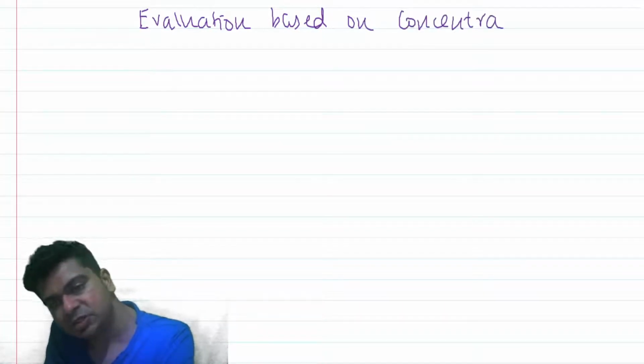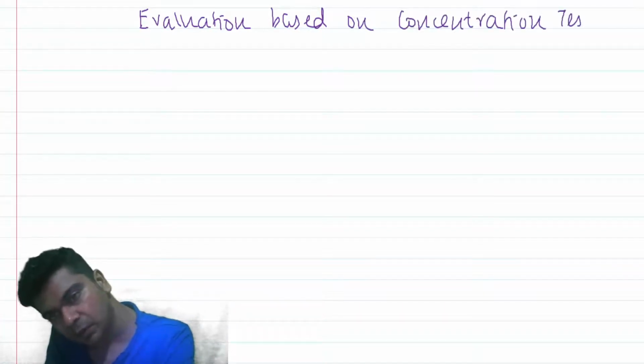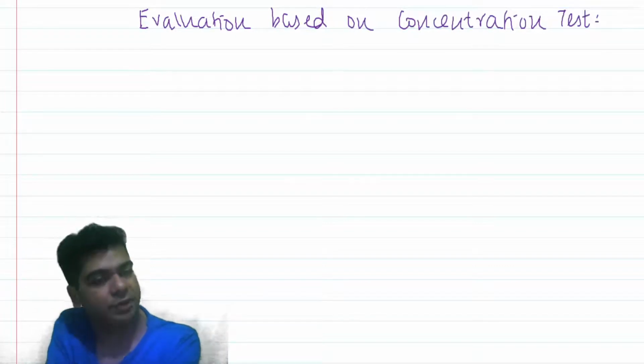We say evaluation based on concentration test. Let's apply the concentration test.